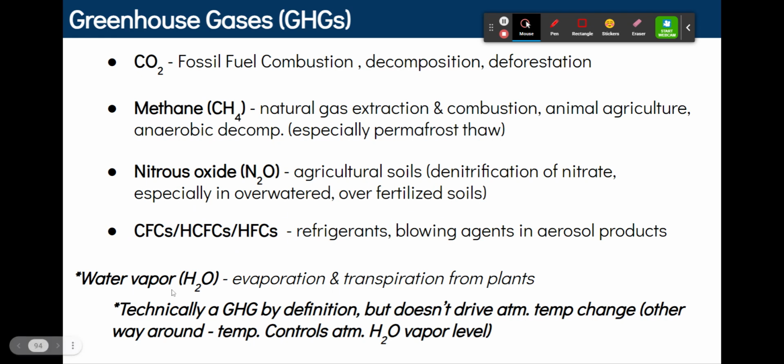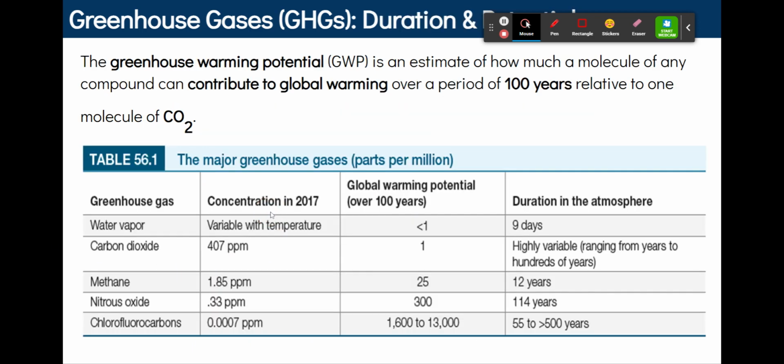Water vapor is technically a greenhouse gas by definition, but it doesn't drive atmospheric temperature change. It's just in the atmosphere. Okay, so the global warming potential is an estimate of how much a molecule of any compound can contribute to global warming over a period of 100 years relative to one molecule of CO2.